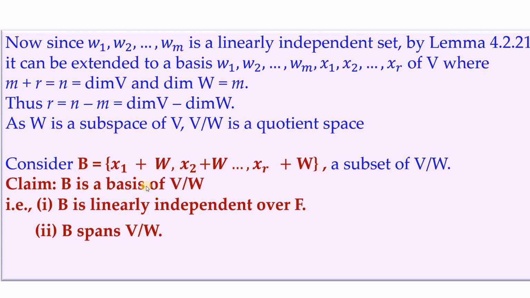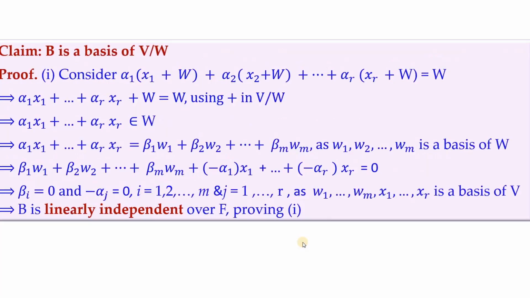Now we claim that B is a basis of V mod W, which means we have to show that B is linearly independent over F and B spans V mod W. So first we will establish that B is linearly independent.